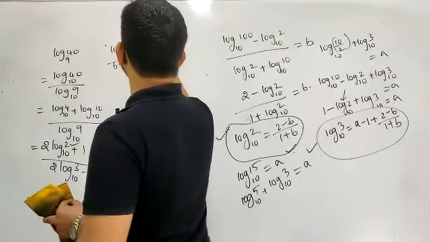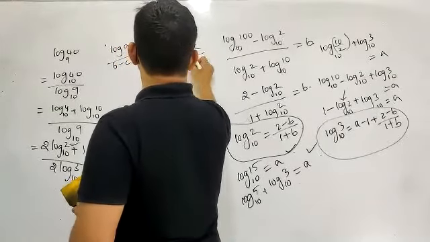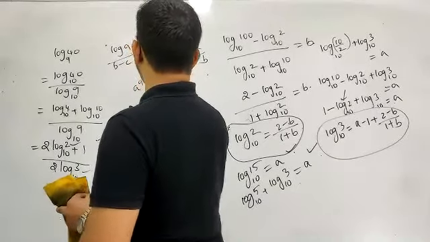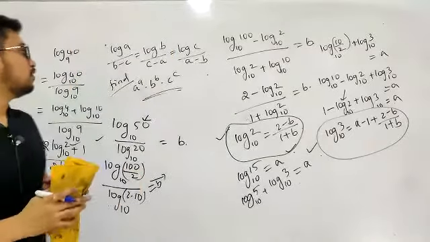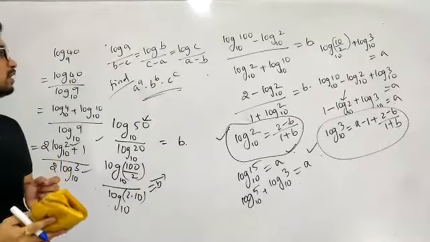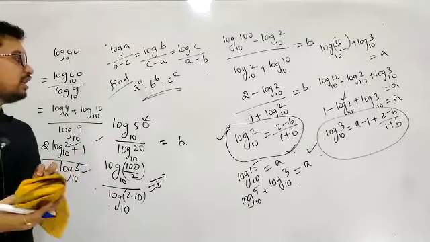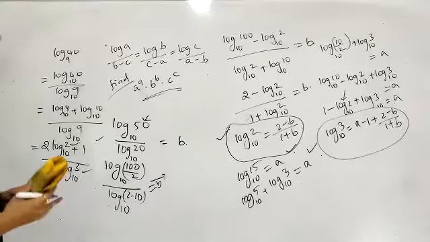One very simple question. A power a into b power b into c power c. Find the value of a power a into b power b into c power c, if log a by b minus c is equal to log b by c minus a is equal to log c by a minus b. Very simple problem. Time is half minute. Please try that.